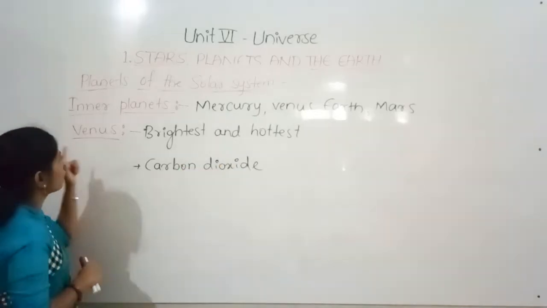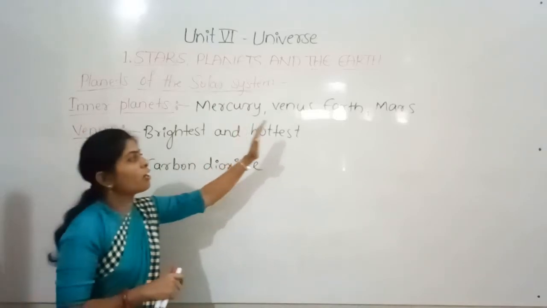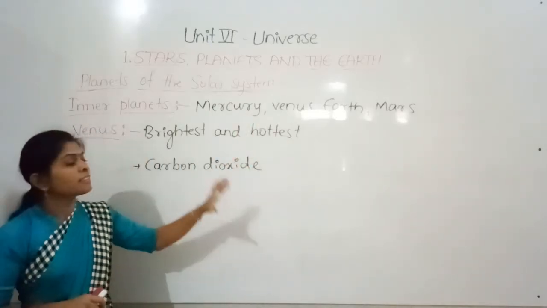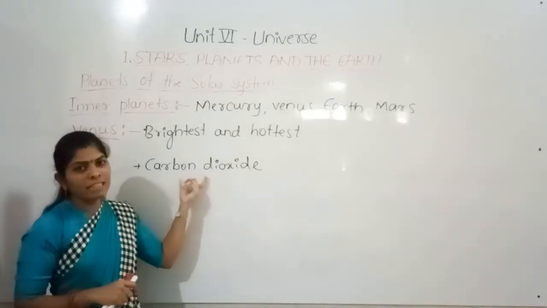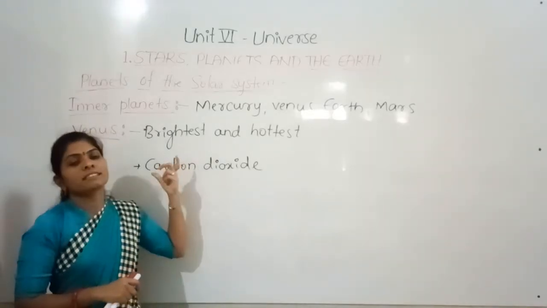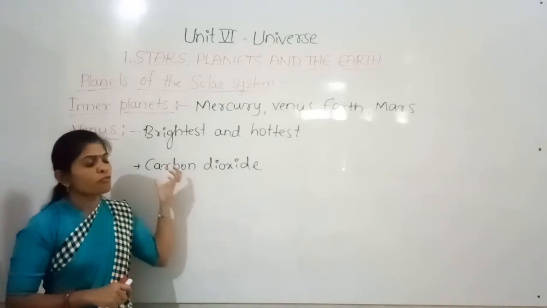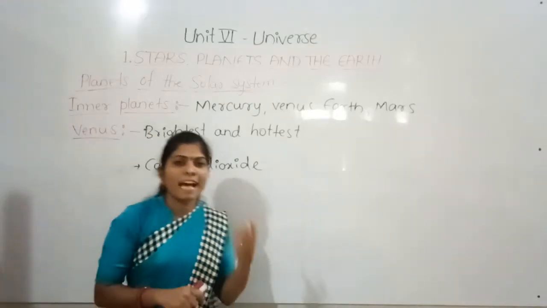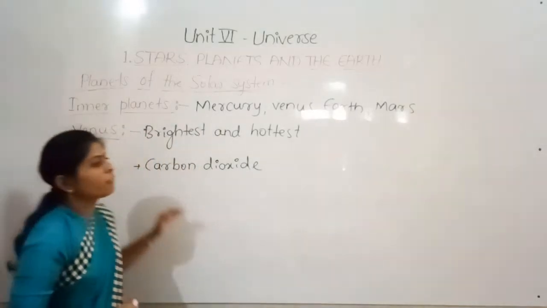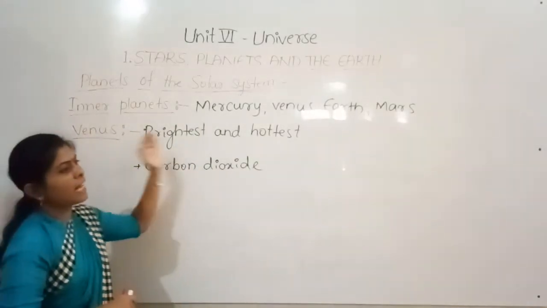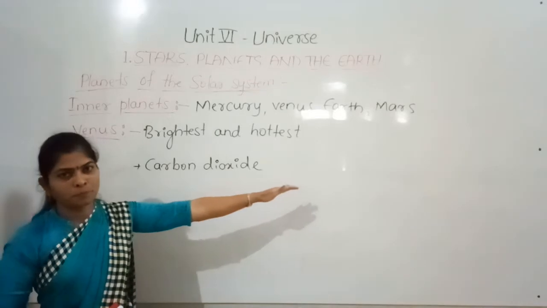That is the reason Venus is considered the hottest planet. When the carbon dioxide traps the sunlight, the temperature rises.